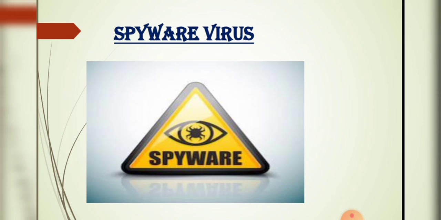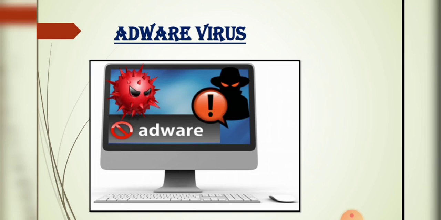Next, spyware virus. Spyware is software that secretly gathers user information through the user's internet connection without his or her knowledge, usually for advertising purposes. Spyware is mostly used for the purpose of tracking and storing internet users' movements on the web and displaying pop-up ads to them. Next, adware virus.